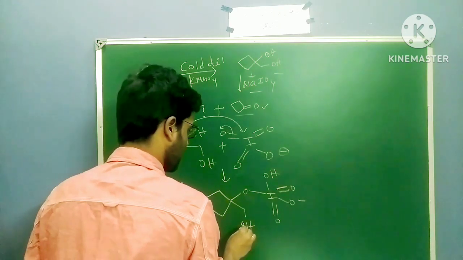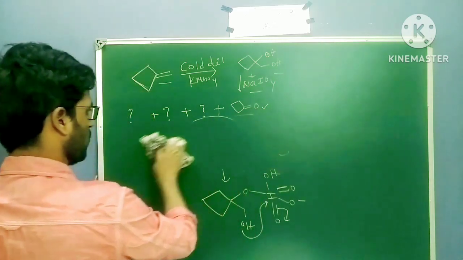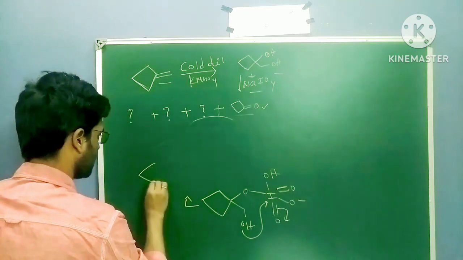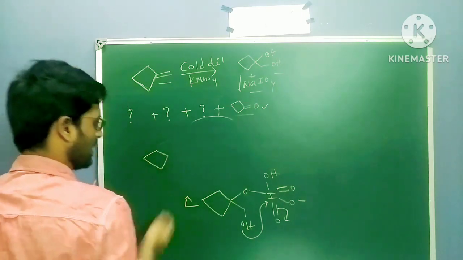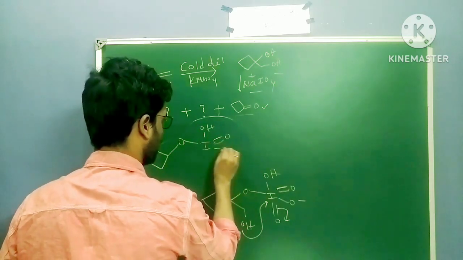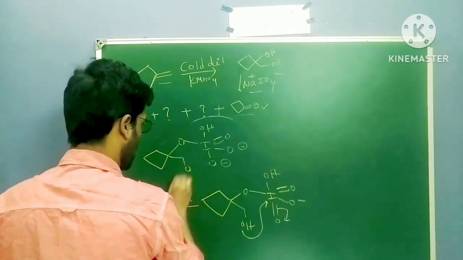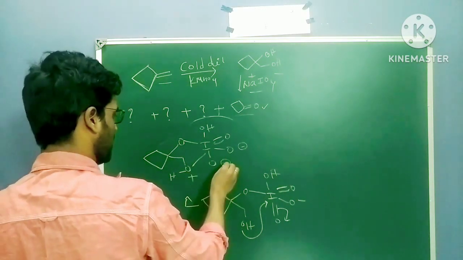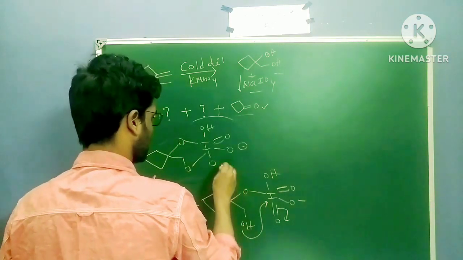Next step, in the same way, this lone pair is now attacking this iodine. Again, this will move like this. So the next step is like this, and this is O, iodine, OH, double bond O, single bond O minus, here single bond O minus, and this oxygen, hydrogen, positive charge, is attached to this. Now again, this minus takes this H plus, and the positive charge is removed, and here OH.